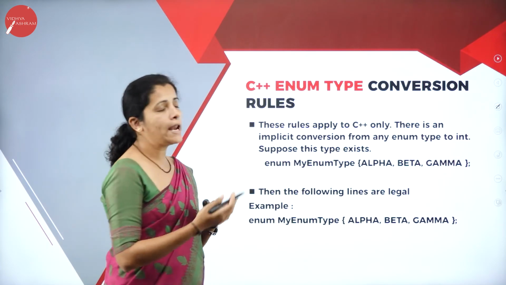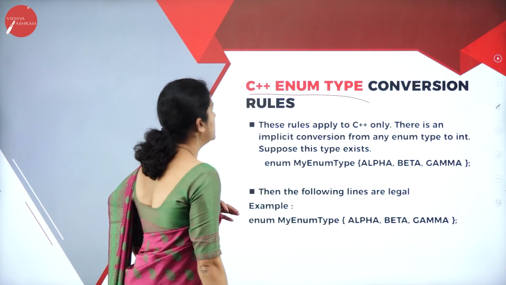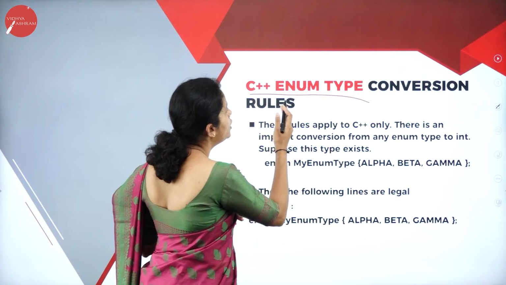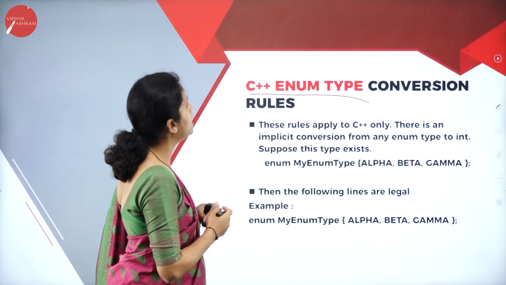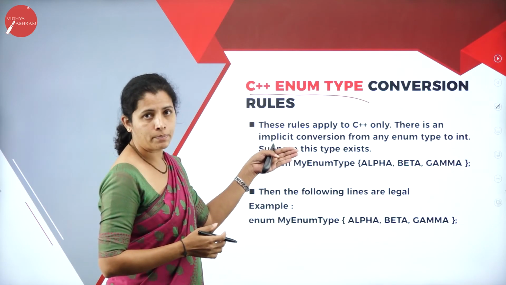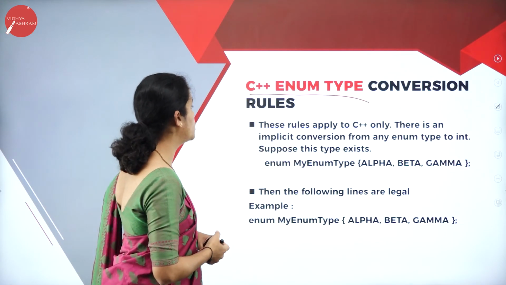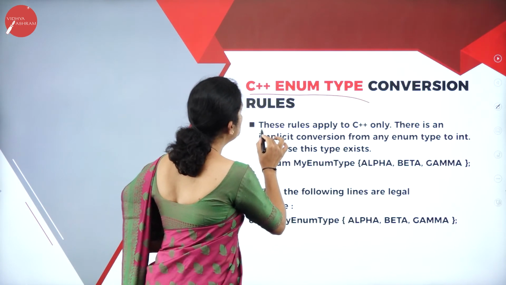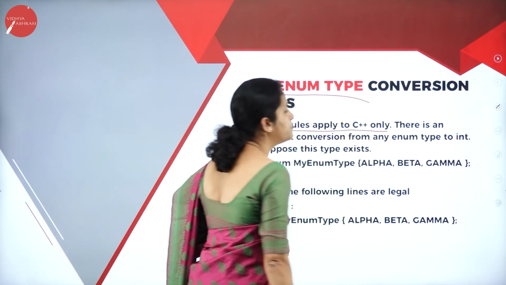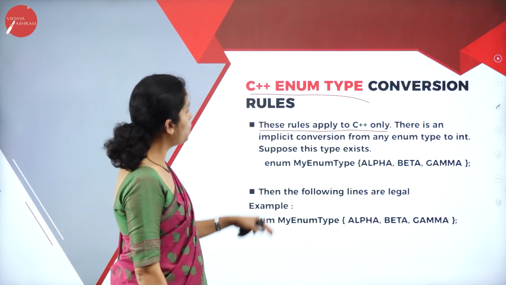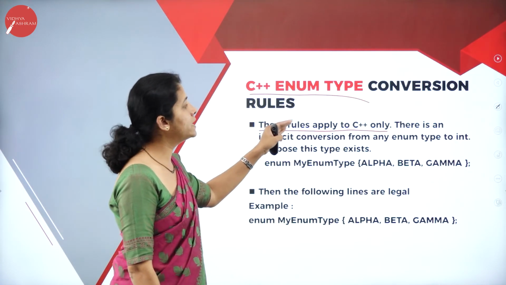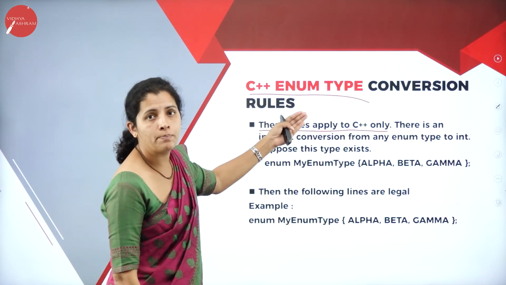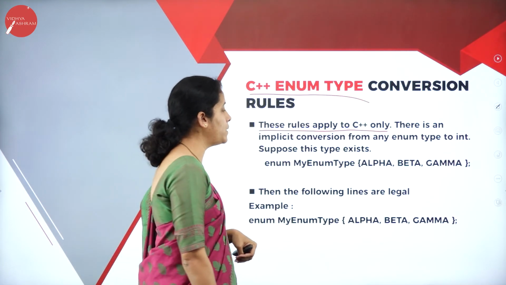Now, how can I convert? That is C++ enumerator type conversion rules. That means how can I convert enumerator type, and what are the rules I want to follow? These rules apply to C++ only. That means whatever the rules we are going to discuss now, that is applicable to only C++ programming language.